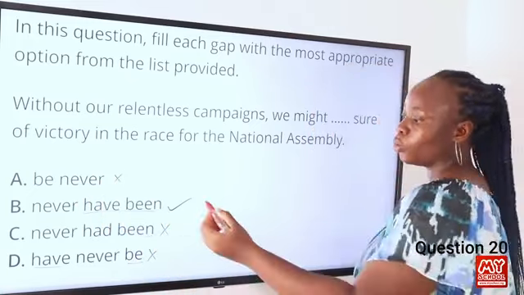Now question 21. In this question, fill each gap with the most appropriate option from the list provided. We are all hungry. We dash anything to eat since morning. Again, we are looking for a tense that helps to relate what happened in the past to what is going on in the present. Again, we are looking for a present perfect tense. And so from these options, hadn't had, never had, haven't had, and didn't have, we can see that the one in the present perfect is haven't had.